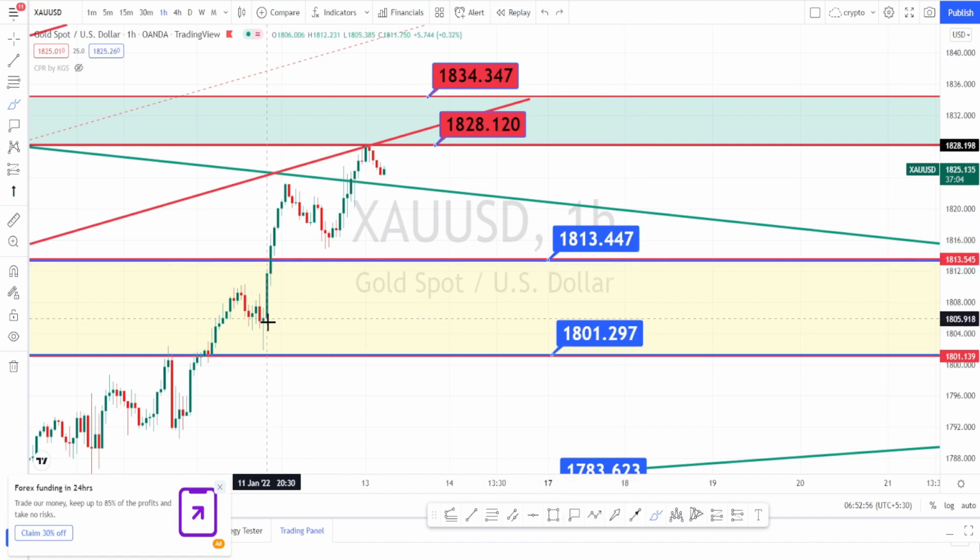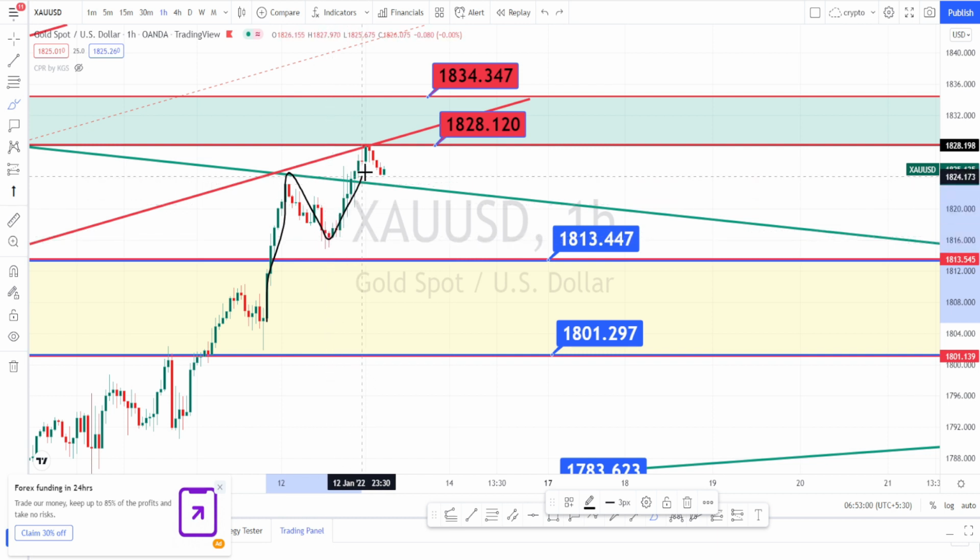And also we know that every time this price action makes a retracement, it forms a double top or an M pattern, then a trend reversal happens. It has already formed this one part of the M pattern, and it is forming the next part of the M pattern. So I am expecting a breach on this support line and a trend reversal to happen.